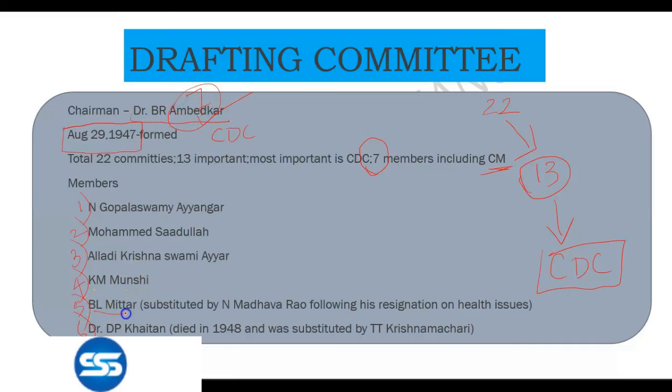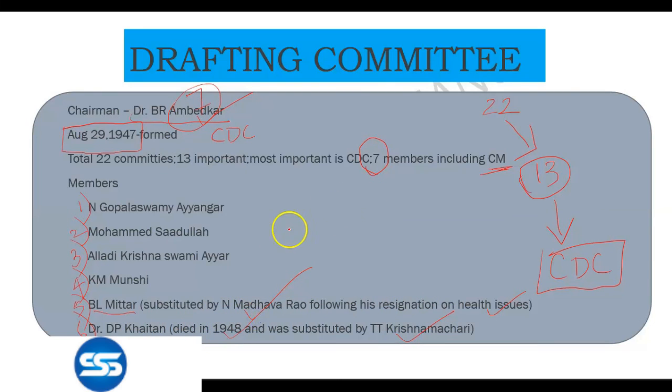But B.L. Mitter was later substituted by N. Madhava Rao because Mitter resigned due to health issues. Dr. D.P. Khaitan was later substituted by T.T. Krishnamachari because he died in 1948.